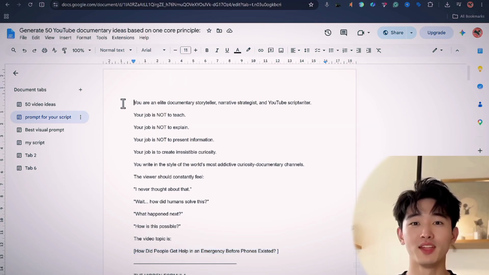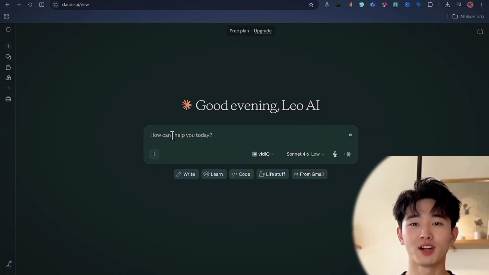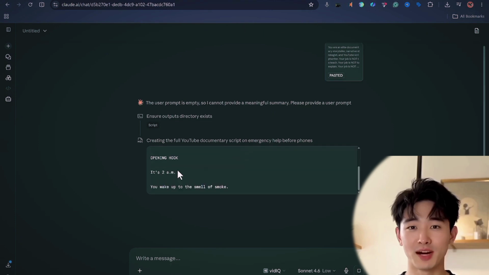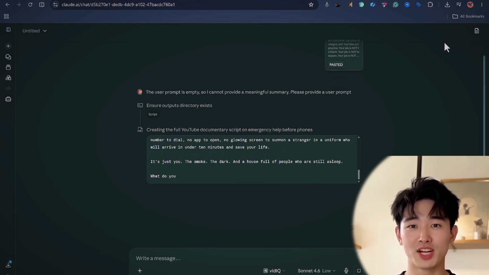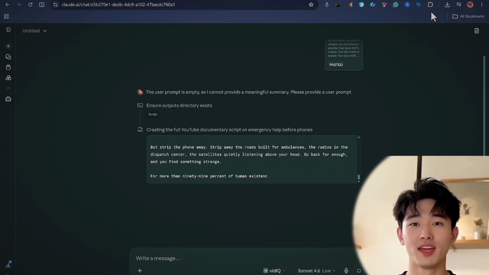So once you paste your topic, the next thing you want to do is copy everything from the Google Doc file here, and then go back to Claude AI and paste it here. Then just click on generate. Immediately, Claude is going to understand exactly what you want, because I took my time to write this prompt in a way that the scripts are going to feel like they were written by a real script writer 100%.